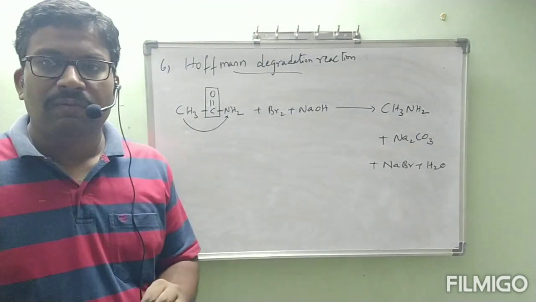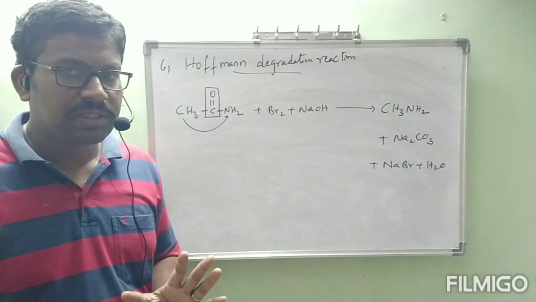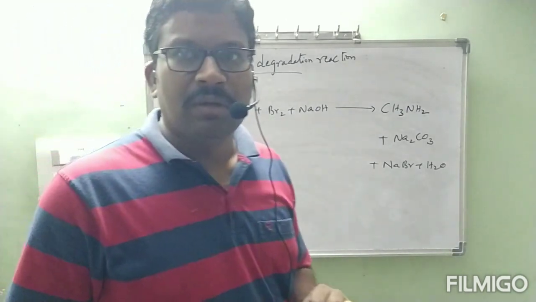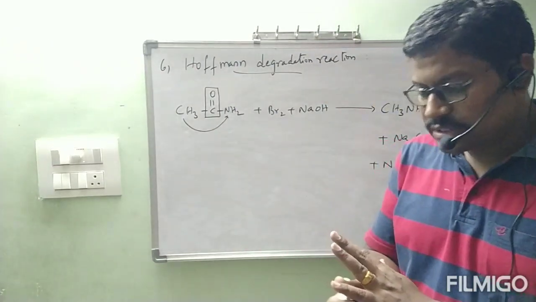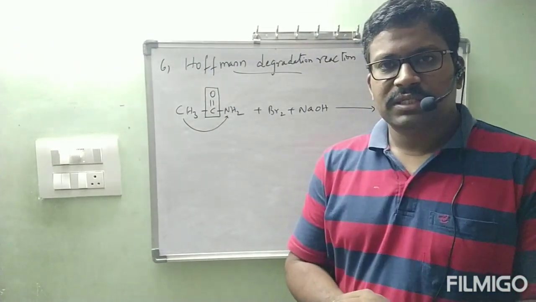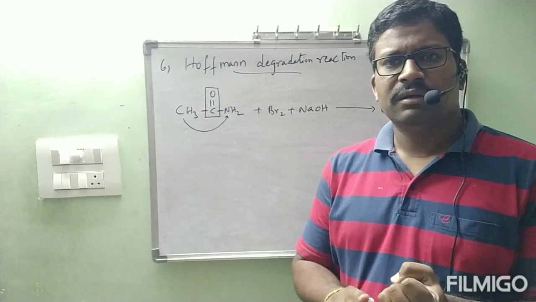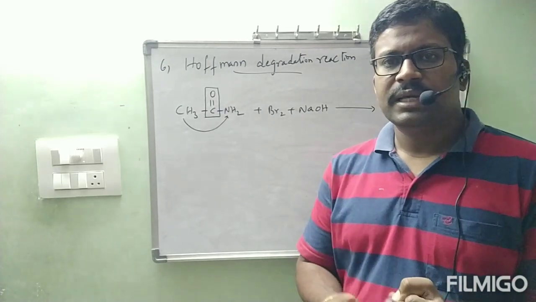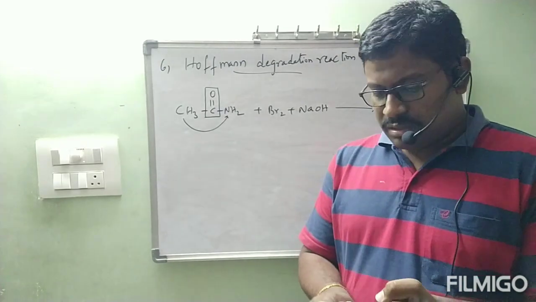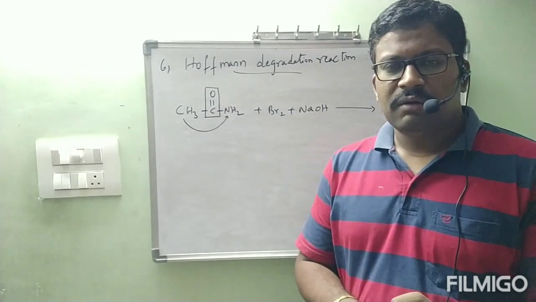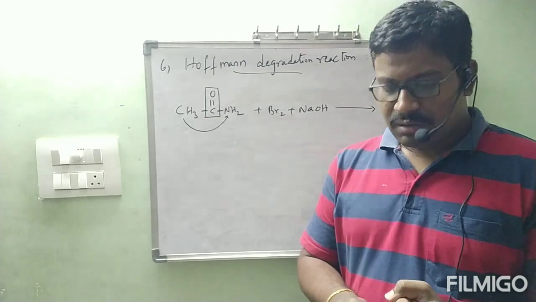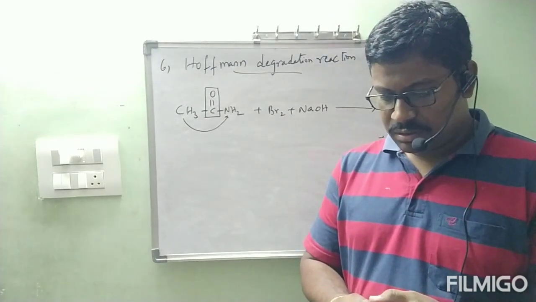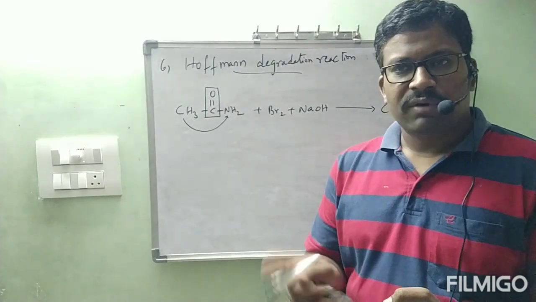By this, we completed the preparations of amines. Totally there are 6 preparations. Out of those 6, yesterday we have seen 3. First, from nitro compounds. Second, ammonolysis of haloalkanes. Third, from cyanides.